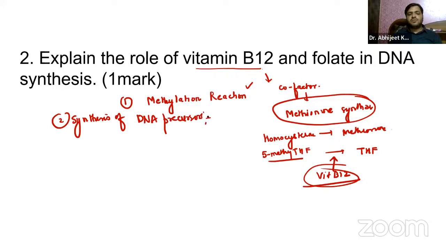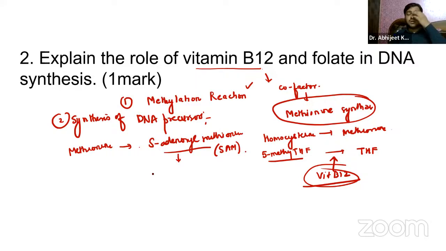Methionine is also used to produce S-adenosyl methionine, commonly called SAM, which is a methyl donor in various methylation reactions, including those involved in DNA synthesis and repair.